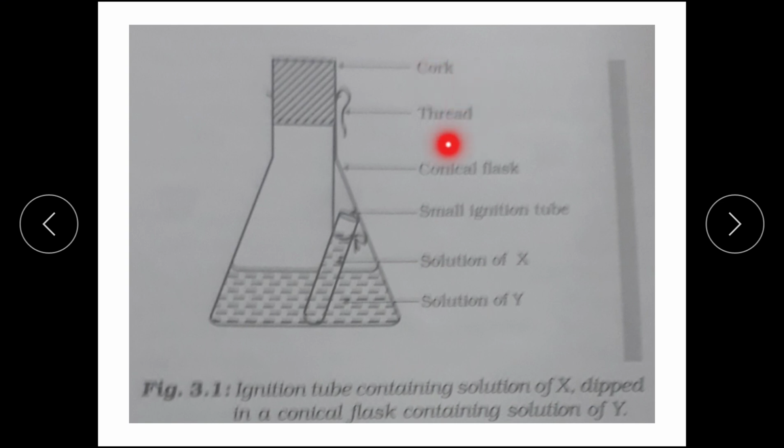So, it would be cork, thread, conical flask, small ignition tube, and important over here is solution of X and solution of Y. In solution of X, I had shown you copper sulfate, barium chloride and lead nitrate will come as solution X. You may copy down from the activity given in the textbook, or else I have already told you.